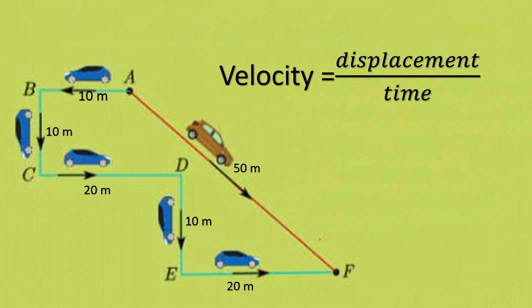If a body covers equal distance in equal intervals of time in the same direction, that is uniform velocity. And what is meant by non-uniform velocity? If a body covers unequal distance in equal intervals of time in the same or different direction, we can call it non-uniform velocity. Can you all understand, children?